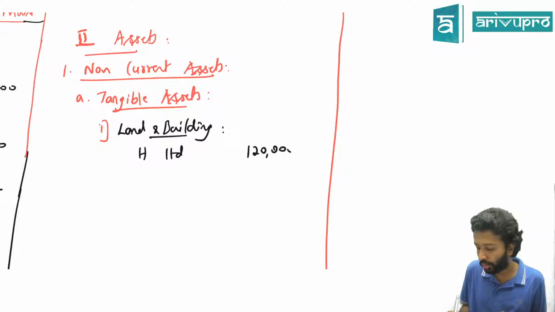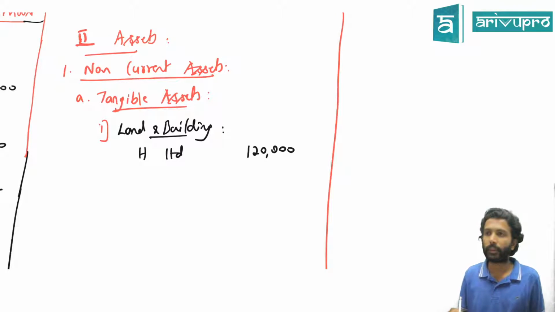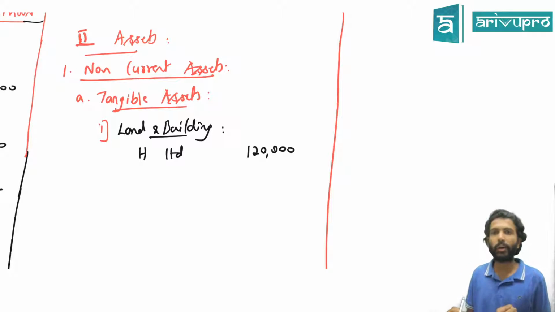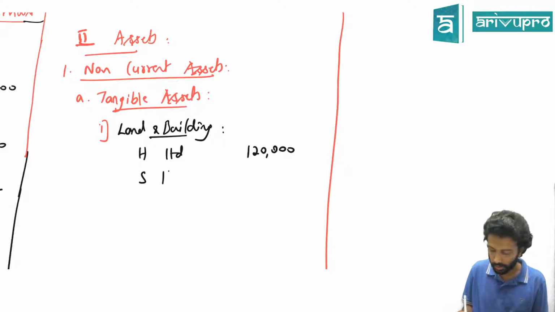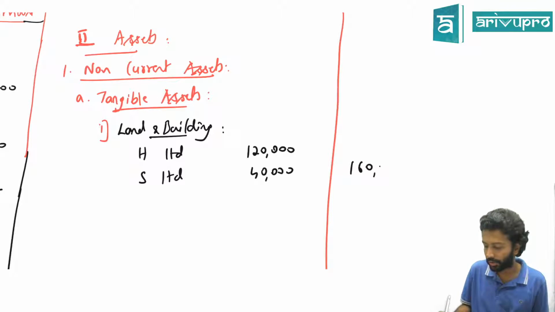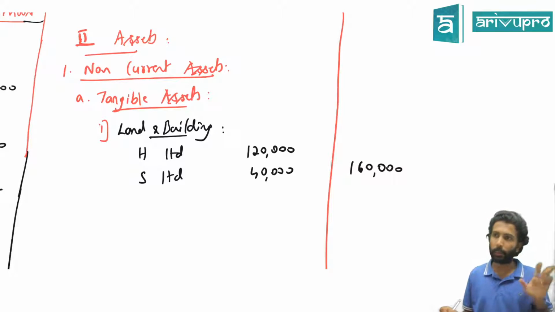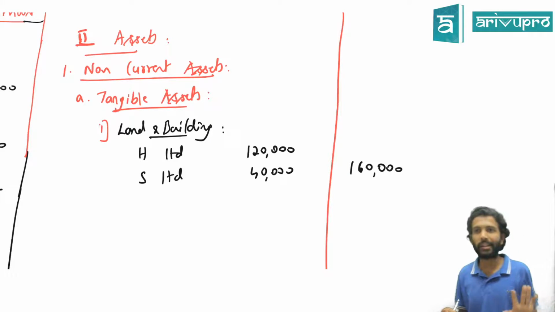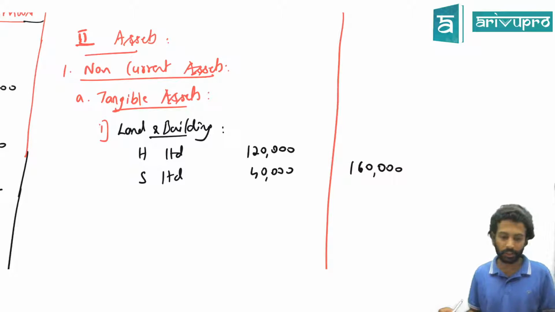Did they revalue any asset? All that also could be brought in. Asset revalued upwards 15%, downward 10%. But the first problem, we don't want to bring in everything. S Limited's value is 40,000. That means put together everything is how much? 1,60,000. Depreciation and all, don't say. They already prepared the balance sheet. When will they prepare the balance sheet? After doing all the adjustments only. So all that is taken care of. We are doing the consolidated balance sheet here.